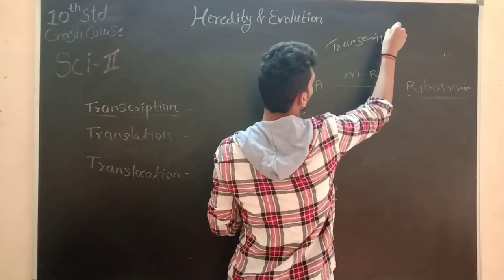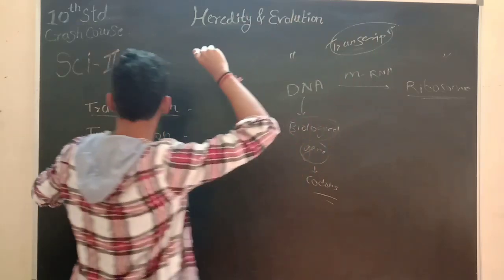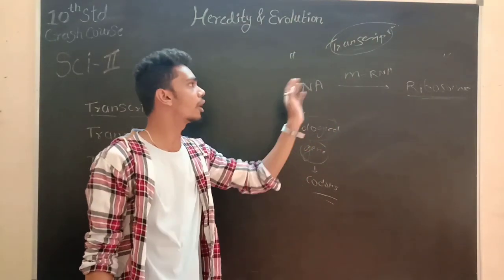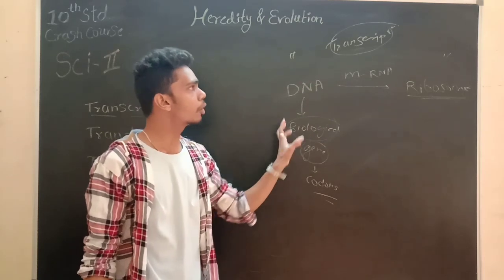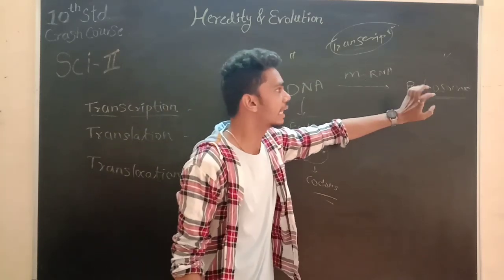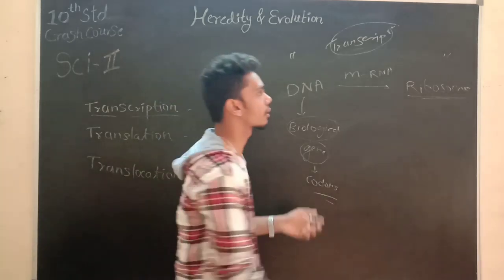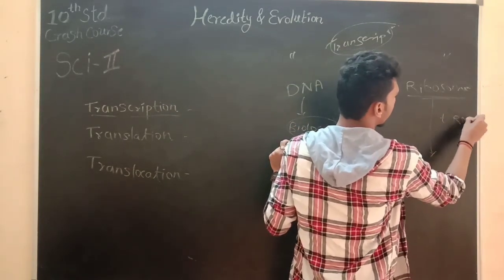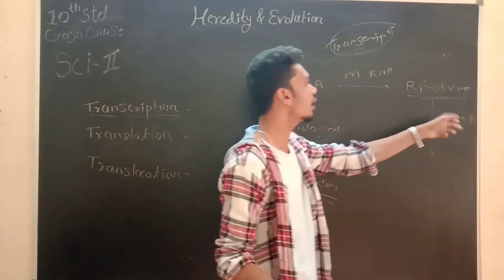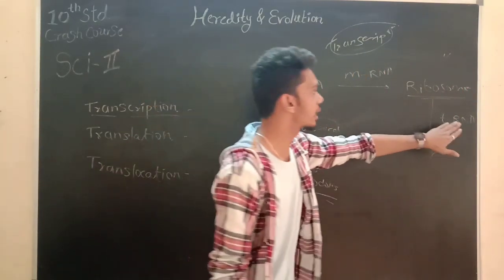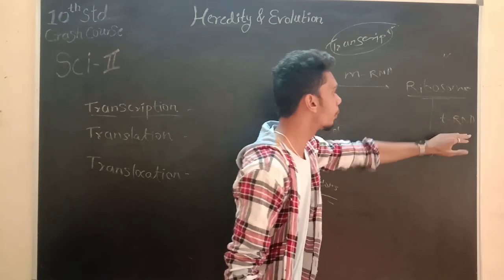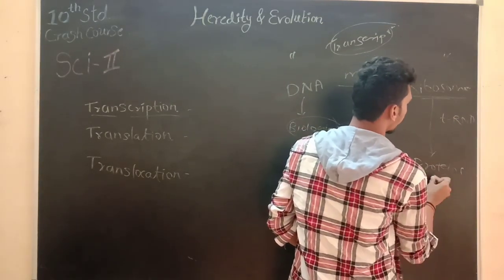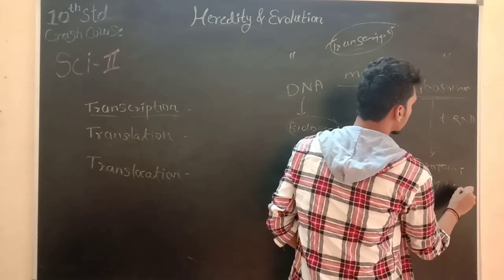Okay, so the next process is translation. Up till now, the ribosomes have got information from the DNA molecule via mRNA that they have to perform protein synthesis. Now the tRNA comes into the picture. What is tRNA? The transfer RNA, which helps the ribosomes in protein synthesis.